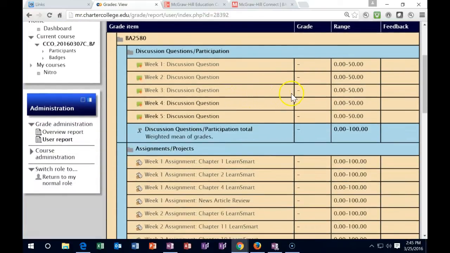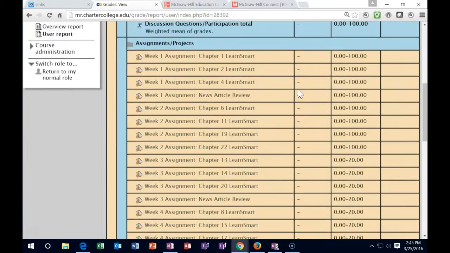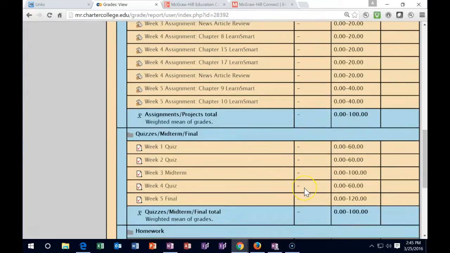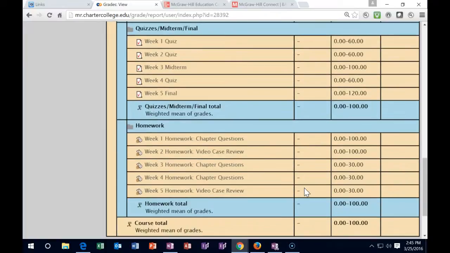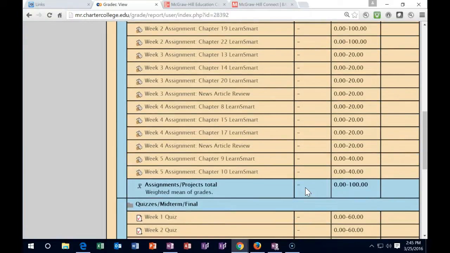So that means if we went through here, then the discussion forums, everybody's picking up full credit on those because we're following the advice to do so. So that should turn into 100 based on that. And then you've got your assignments for week 3, which then should populate, and as well as your quiz should already be populated, and your homework should populate. If you have anything other than full credit on any of the assignments and the homeworks, then you want to consider if you can pick up the late work or not, and pick that up if you can.